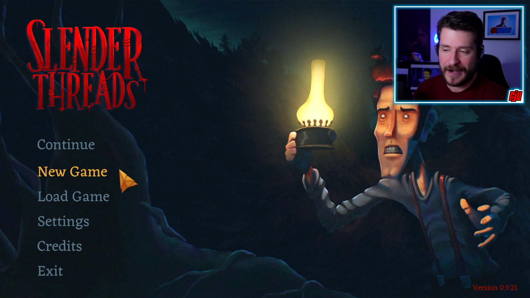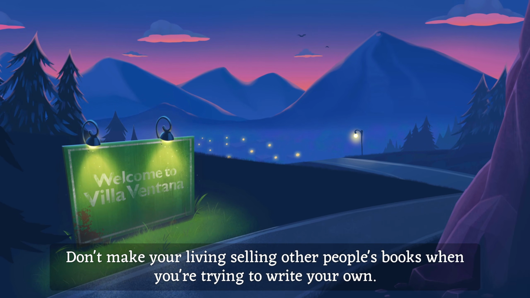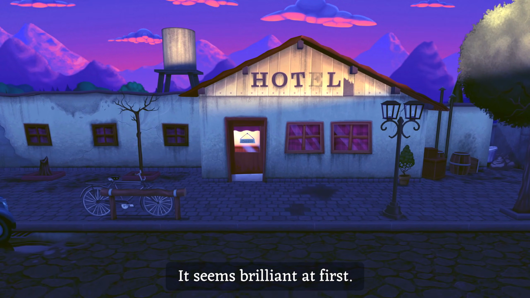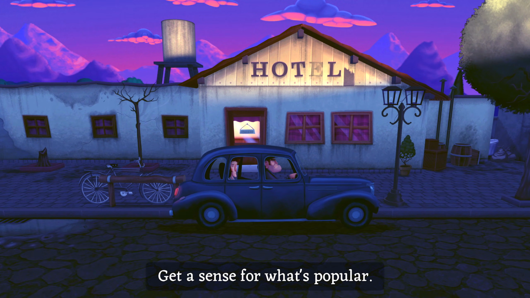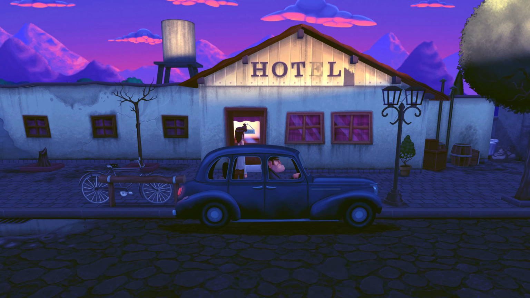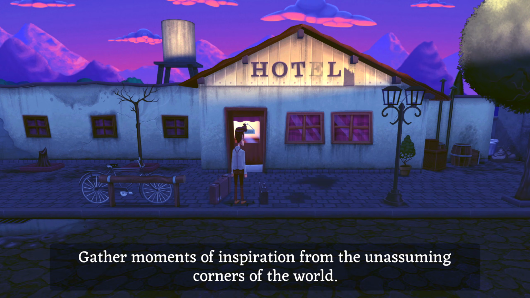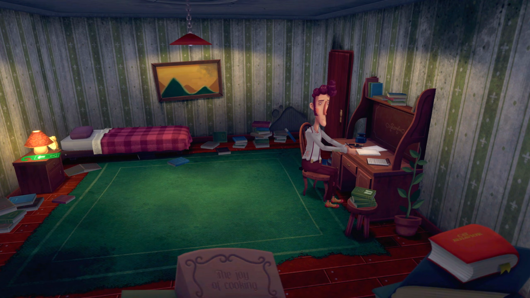This is Slender Threads. Don't make your living selling other people's books when you're trying to write your own. It seems brilliant at first. Immerse yourself in your craft, get a sense for what's popular, gather moments of inspiration from the unassuming corners of the world. But immersing yourself in anything eventually takes its toll.